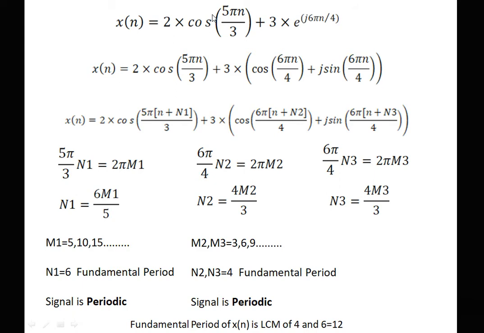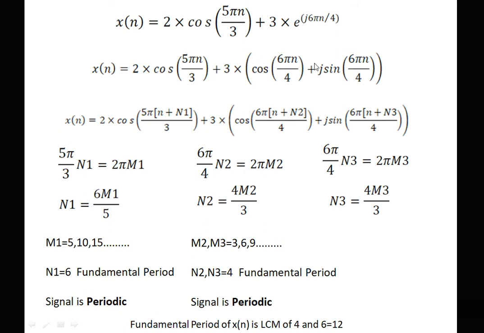Here the example is simple, only it is given in a complex form. First, cos 5 pi n by 3: there is no need to do anything because it is multiplied only by a constant. Here it is multiplied by 3, but we simplify using the equation e raised to j theta is equal to cos theta plus j sin theta. So we will expand the equation and write it in simplified format.